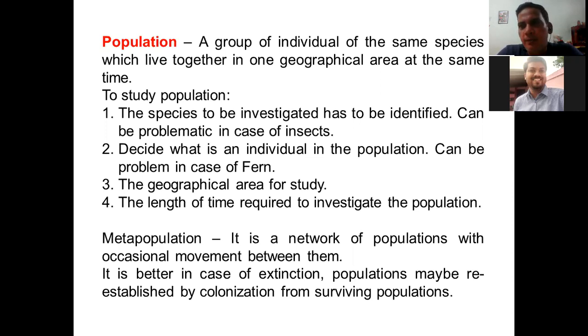This metapopulation is better in case of extinction. A population may be reestablished by colonization from surviving populations. So what is the advantage? Let's say the Siberian cranes have come to India. They are in Bharatpur Bird Sanctuary and now suddenly some fire broke out in Siberia. In that particular area, all the birds which were left will die. But now these birds can again go back and survive there, and they can rejuvenate their population.